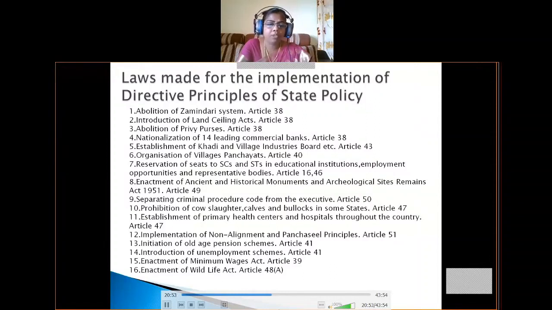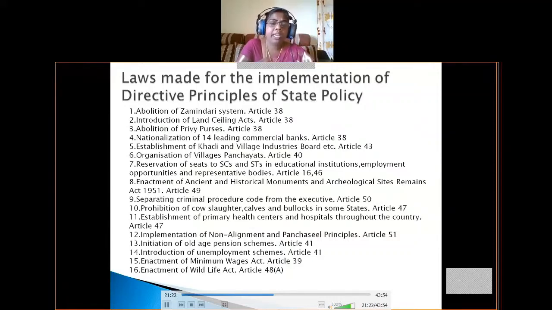So next, coming to enactment of the Minimum Wages Act. In our country, in some places wages are given properly, and in some places wages are not given properly due to competition. So that is why the government made an act, that is, the enactment of the Minimum Wages Act. So if this work is done, they should be paid this amount. So the government fixes the minimum wage according to this act.